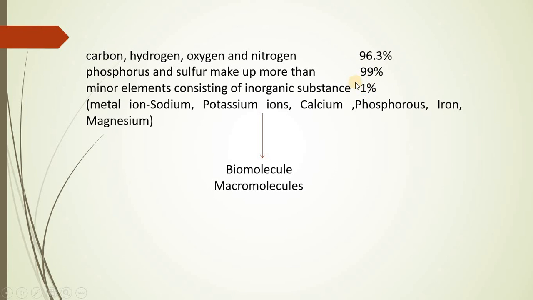So you may wonder, what about this 1%? 1% is made up of inorganic substances like sodium, potassium, calcium, phosphorus, iron and magnesium. So all together they form an essential component of these biomolecules, and their permutation and combination leads to formation of proteins, carbohydrates, lipids, vitamins and minerals, or the nucleic acid, right?